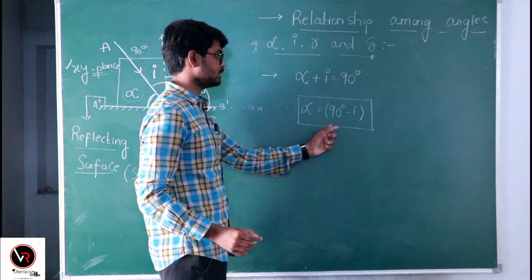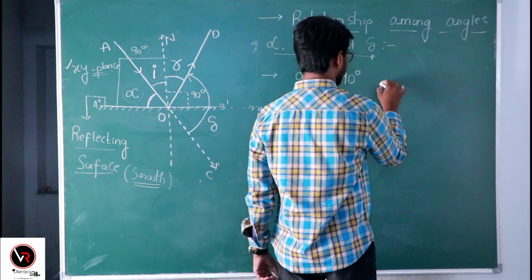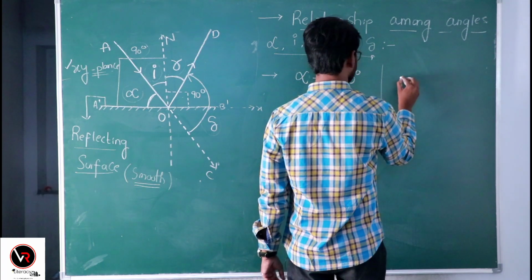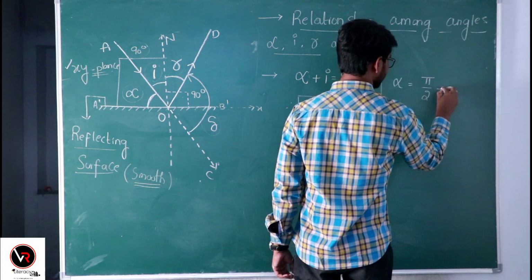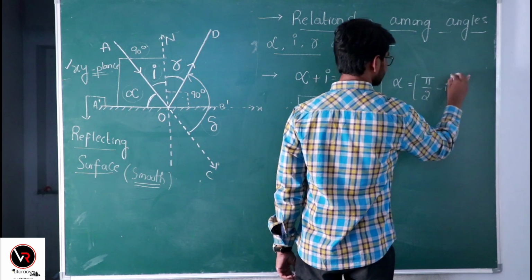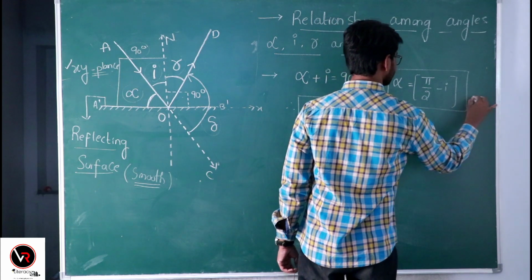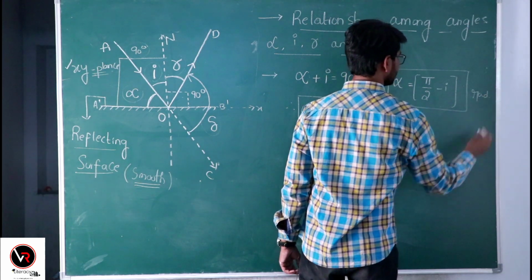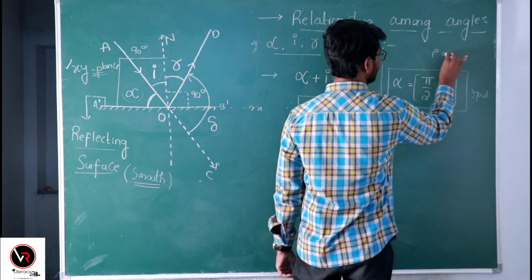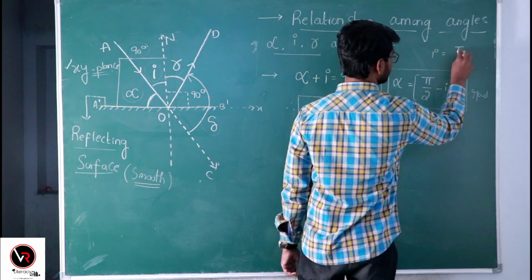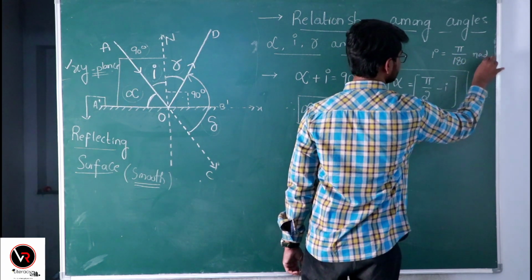This is in degrees. If you write it in radians, alpha equals pi by 2 radians minus i. Of course, you all know that 1 degree equals pi by 180 radians.